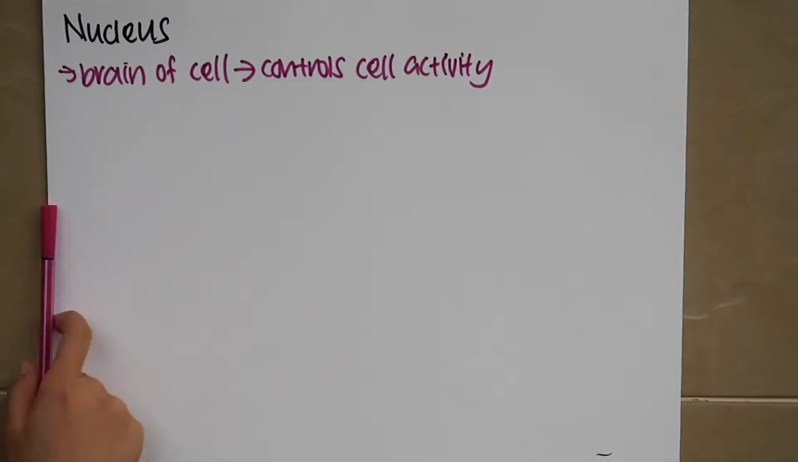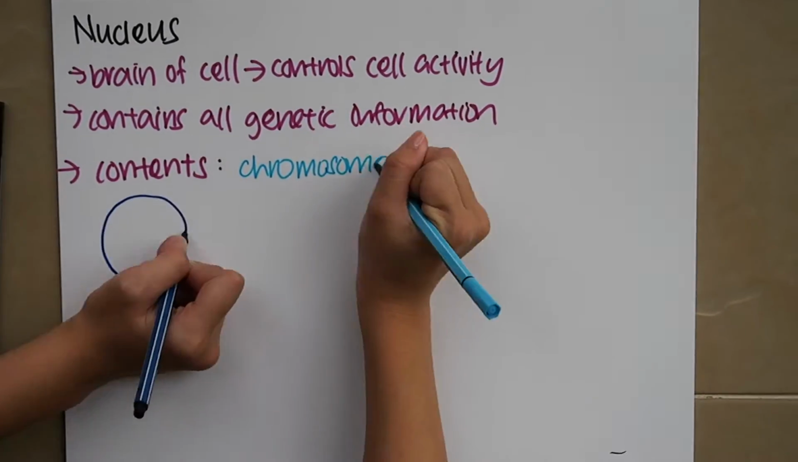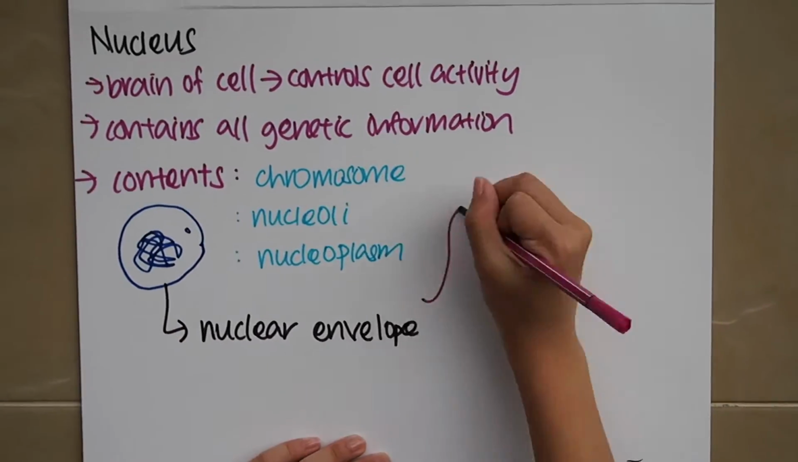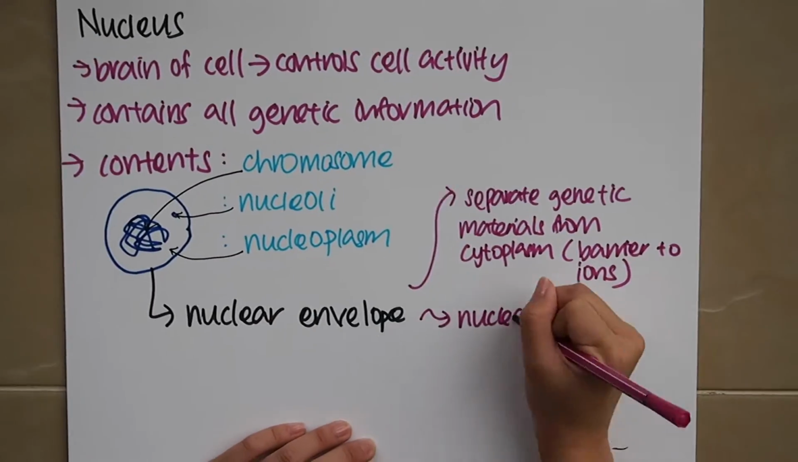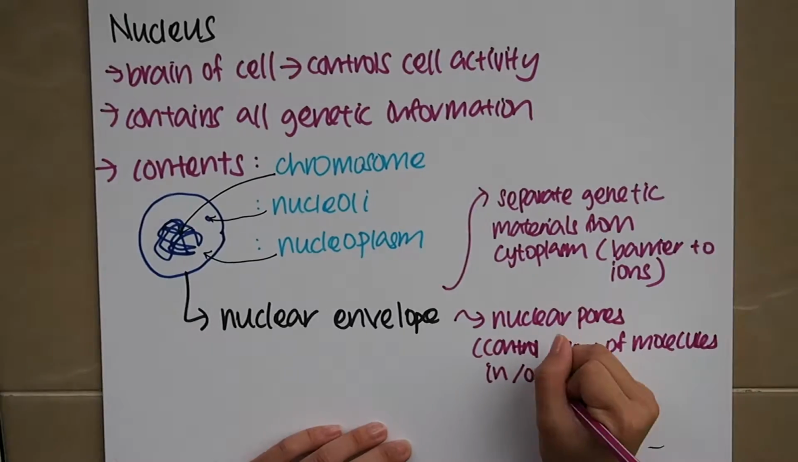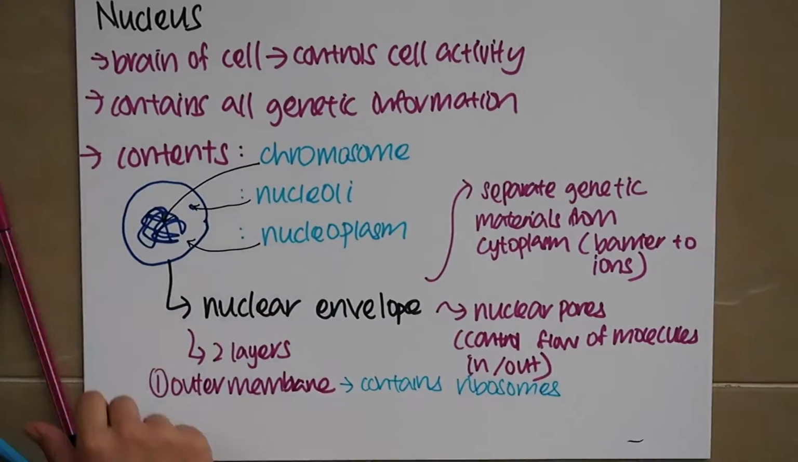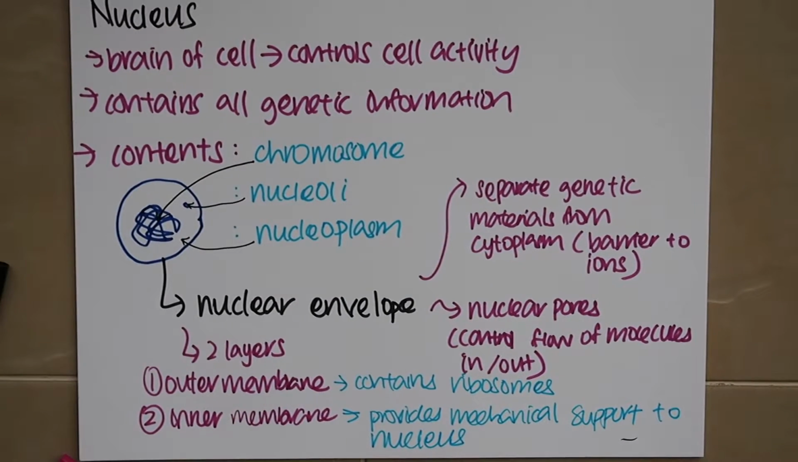It controls all cell activities and contains genetic information. It contains chromosomes, nucleoli, and nucleoplasm, which is surrounded by the nuclear envelope. The nuclear envelope separates genetic materials from cytoplasm. However, it has nuclear pores, which control the flow of molecules in and out of the nucleus. So, there are two layers. The outer membrane contains the ribosomes, while the inner membrane provides the mechanical support.